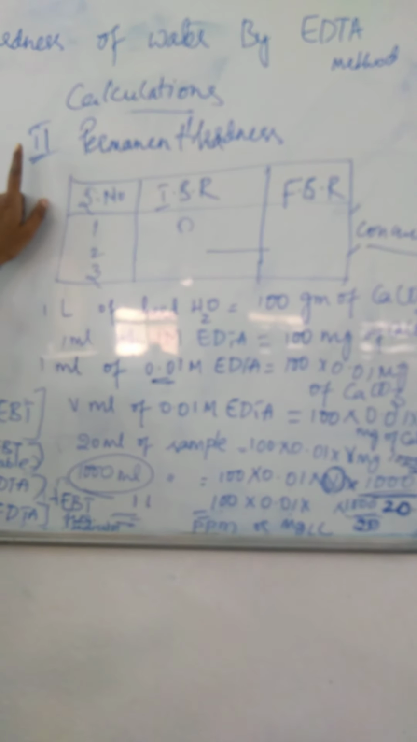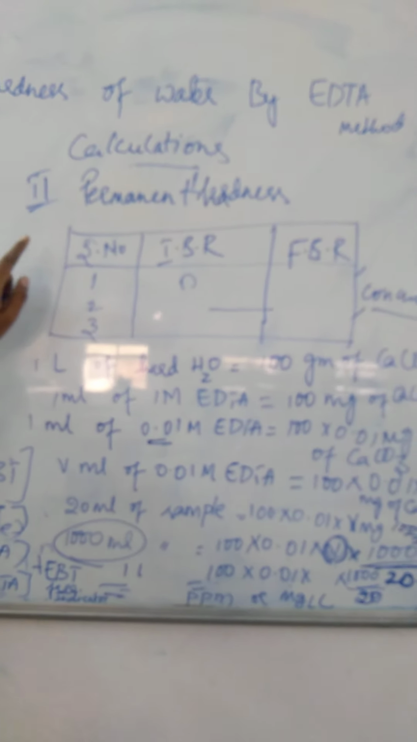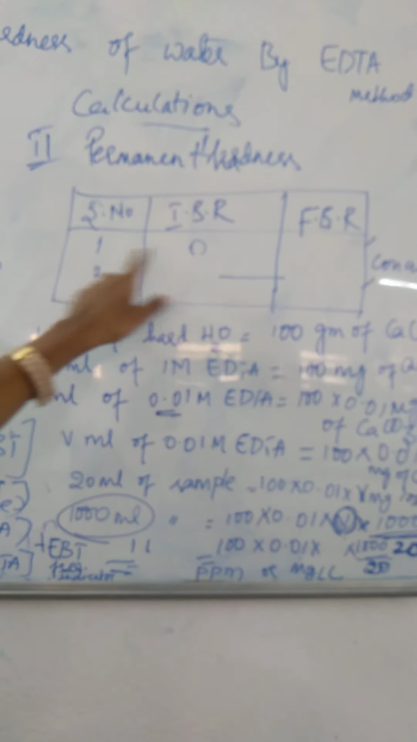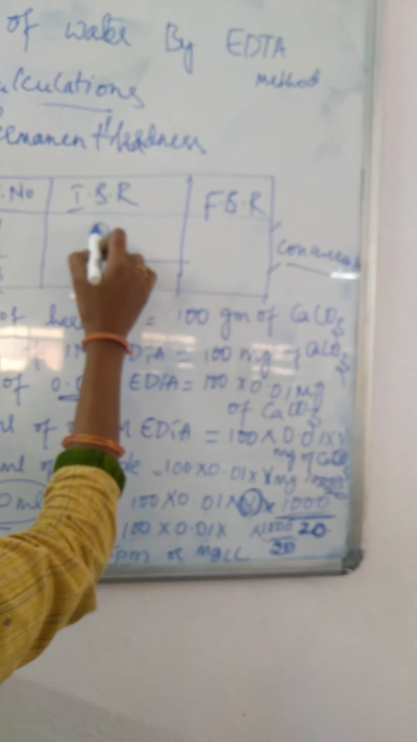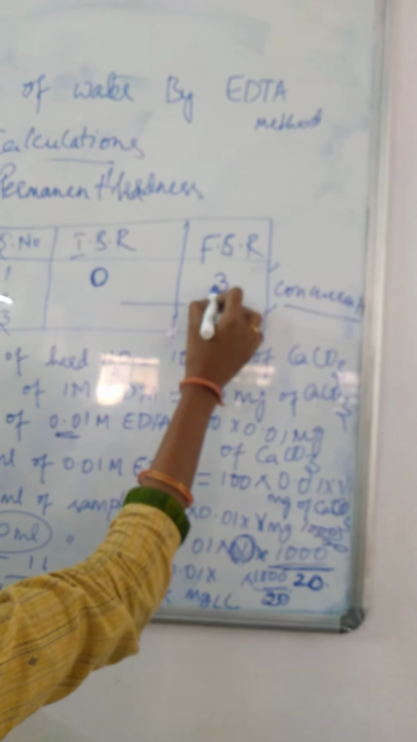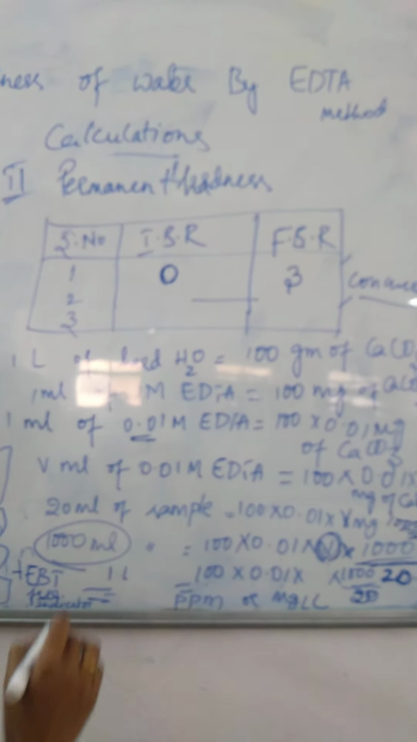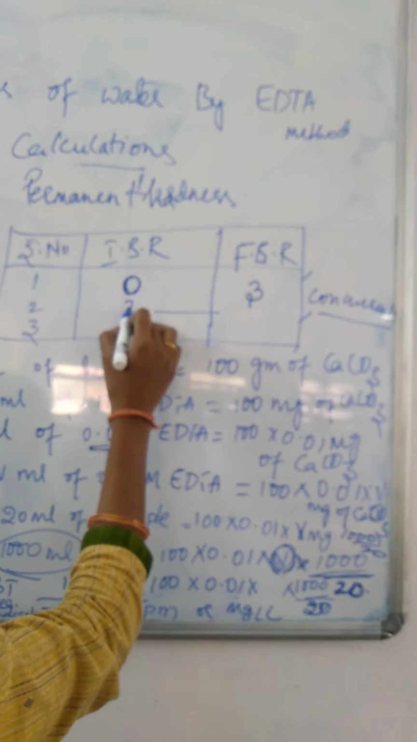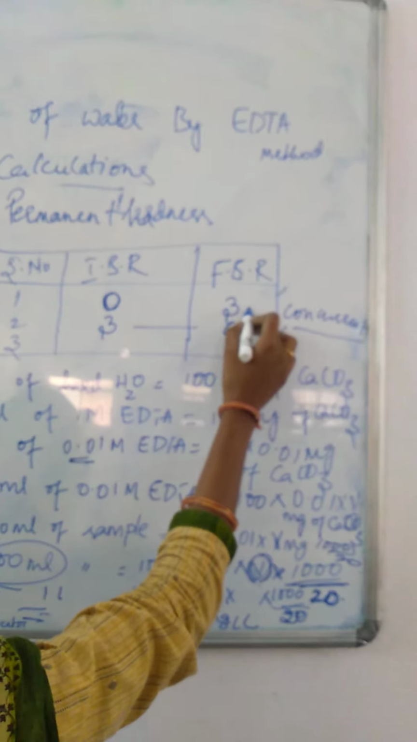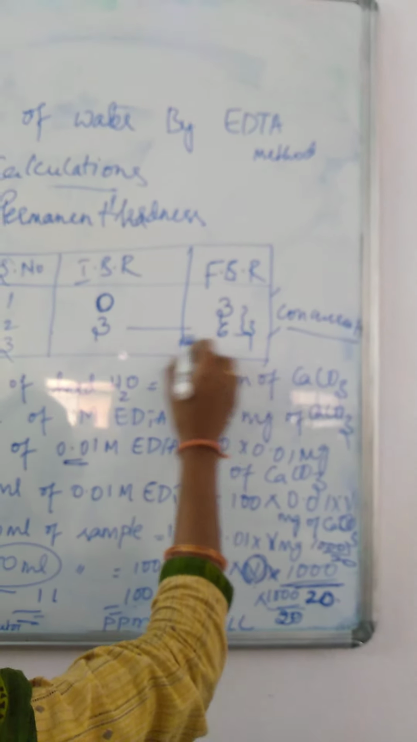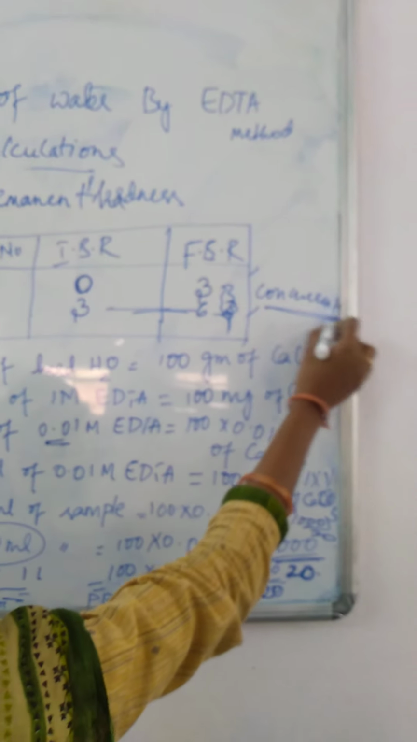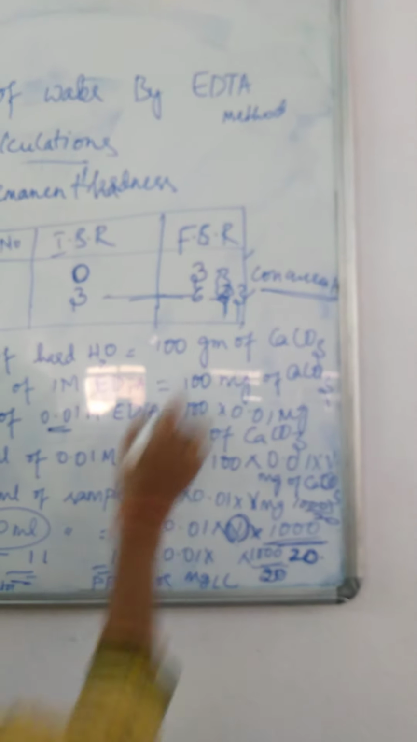Now we will see the second step of the calculation: we have to find the permanent hardness. In the tabular column, the initial reading I took was 0, and the final reading after titration was 3 ml. Again the initial reading is 3 and the final is 6, so the difference is 3. I got two concurrent values, so I am substituting 3.